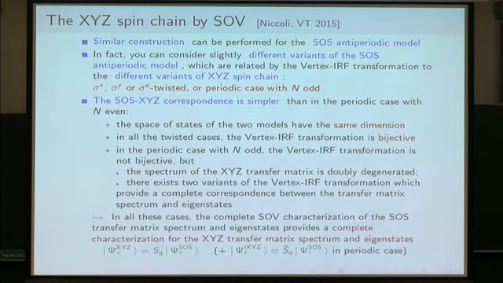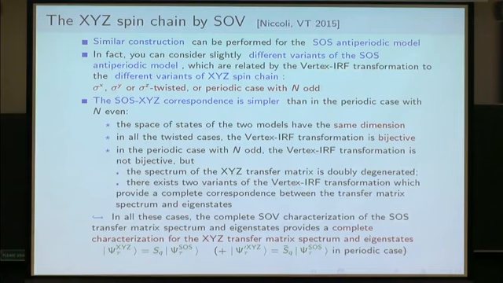And at least in the twisted case where you have a bijection, the scalar product of the corresponding XYZ eigenstates you get like this, because the vertex-IRF transformation just disappears, and it is equal to the scalar product of the corresponding eigenstates in the SOS model. I remind you that this was a very difficult problem for the periodic chain with n even in the framework of Bethe ansatz.